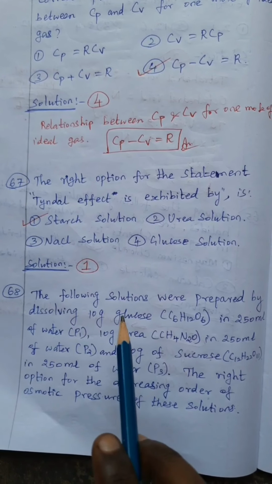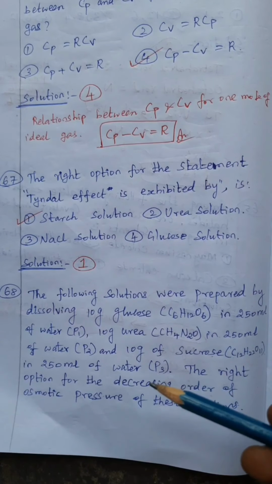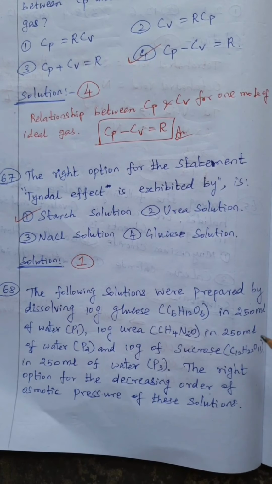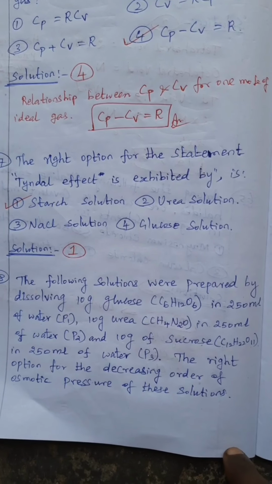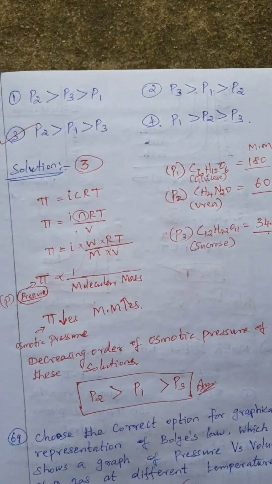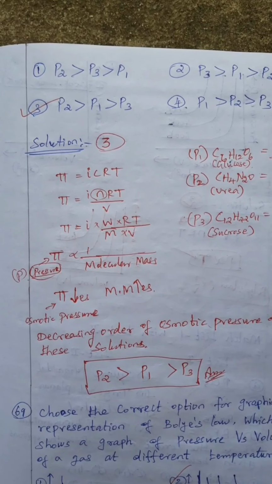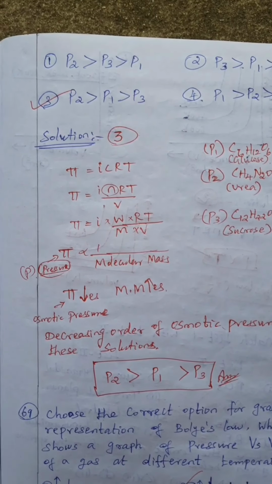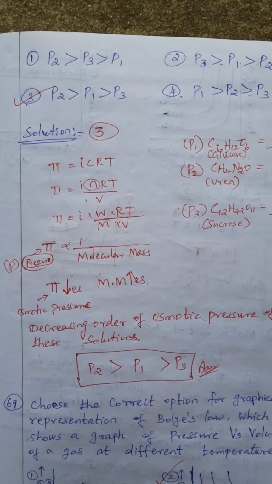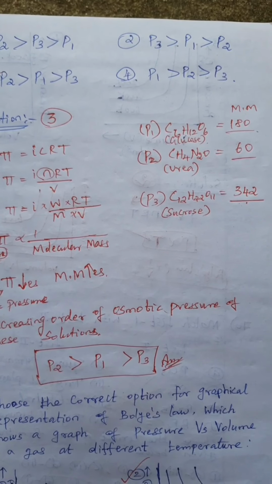And 68, the following solutions were prepared by dissolving 10 gram of glucose in 250 ml of water P1, 10 gram of urea in 250 ml of water P2, and 10 gram of sucrose in 250 ml of water P3. The right option for the decreasing order of the osmotic pressure of these solutions. So 4 options are given. Osmotic pressure formula: pi equal to CRT, where concentration is n/V. So n is the number of moles, weight by molecular mass, so pi is inversely proportional to molecular mass. So we first need to know the molecular mass. Glucose molecular mass 180, urea molecular mass 60, and P3 is sucrose, molecular mass 342.